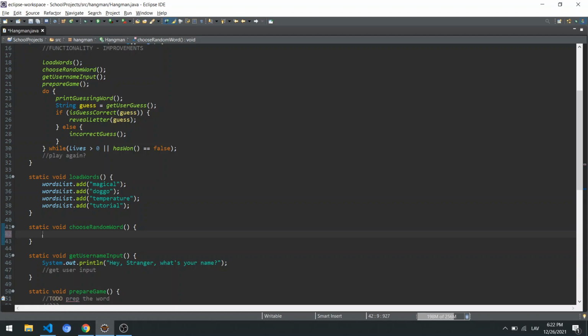If you try to work in the form of chaos, in the Big Bang way, you might want to search online how to create a Hangman game in Java, because then you're probably going to see the full code, because this game has been created thousands of times, but you're not going to see the work that you need to put in. But if you break down these problems into smaller pieces, you can ask Google just these little things, like how to choose a random something from a list.